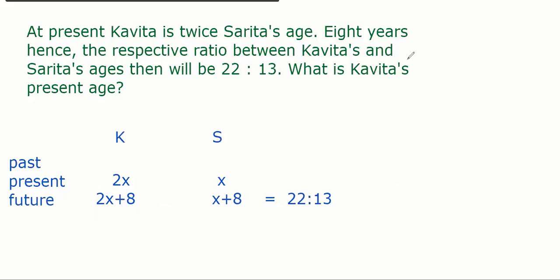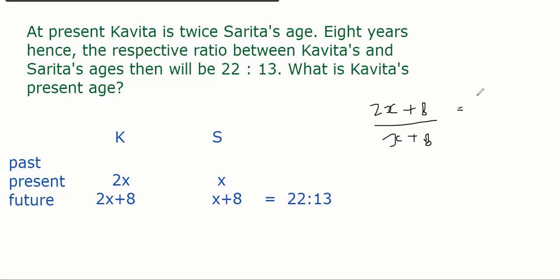So your equation becomes 2X plus 8 by X plus 8, and that is given as 22 by 13.